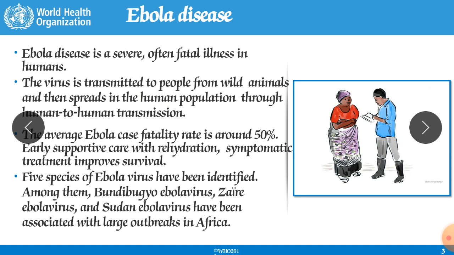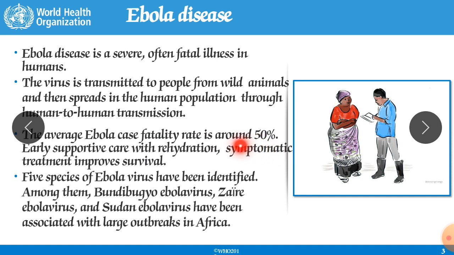This is one type of filovirus, and its order is mononegavirales. The average Ebola case fatality rate is about 50%, meaning almost 50% of people have died.